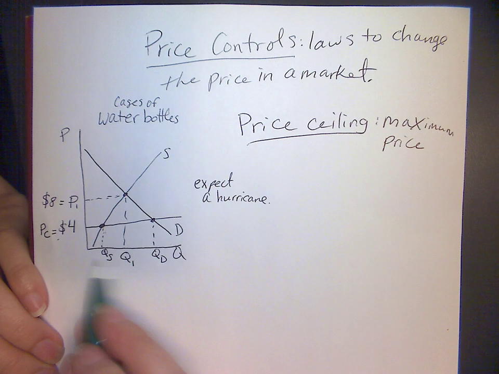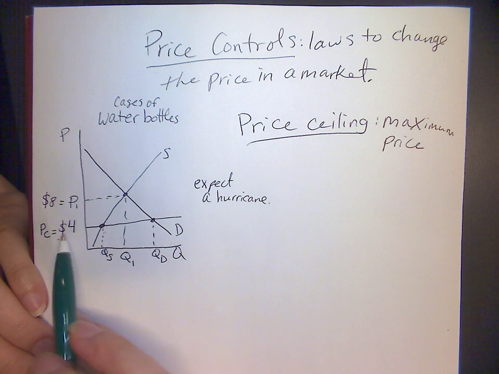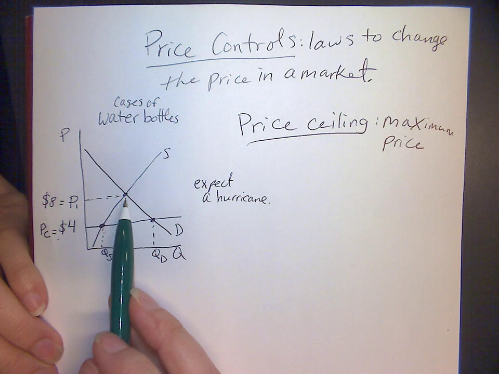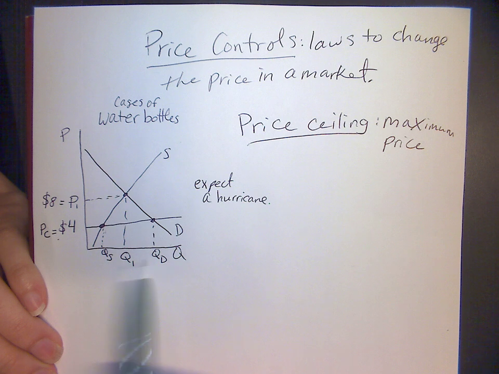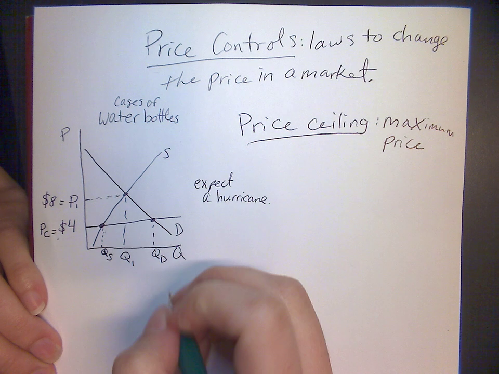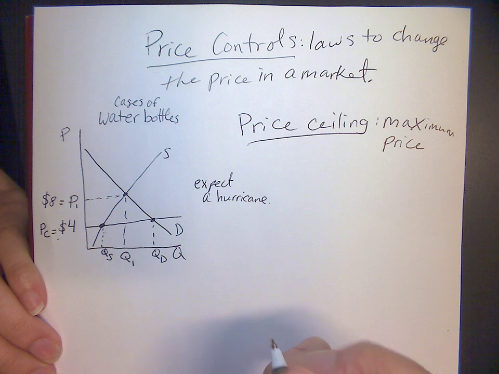So this is the amount buyers want to buy. So at this price, which is much lower than the price should be, than the true equilibrium price now, the buyers want to buy a lot more than the sellers want to sell. So what does that look like in this market? How are people going to act?